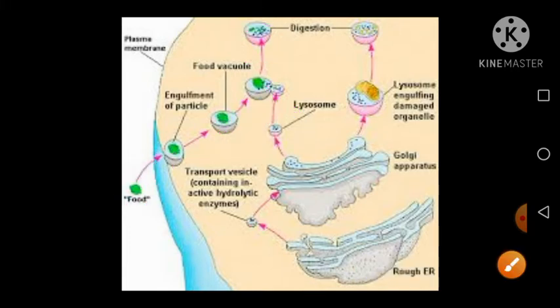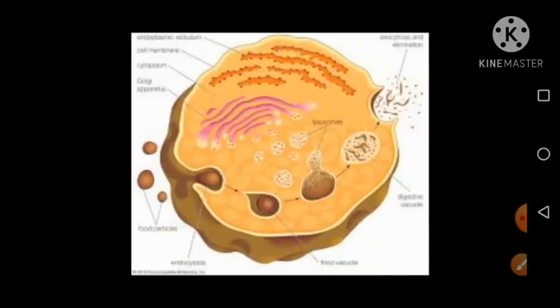So this is a very beautiful diagram which explains how lysosome works inside the cell. Here again, this picture explains the same thing.